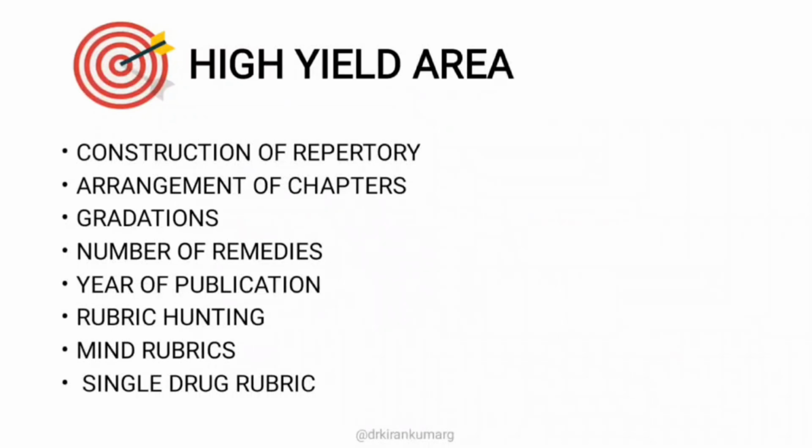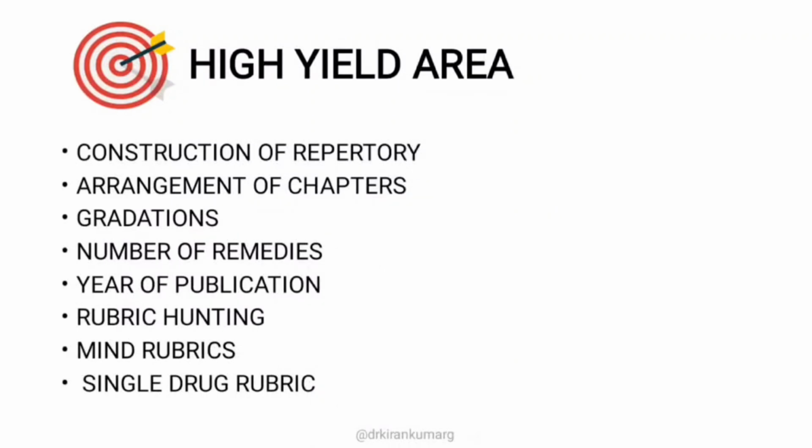These are the areas of interest of the examiners, in which they frame questions accordingly. All these topics should be very thorough with respect to Kent repertory, BTPB as well as BBCR repertory.